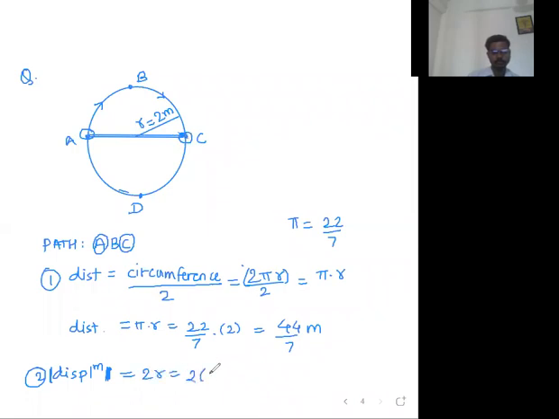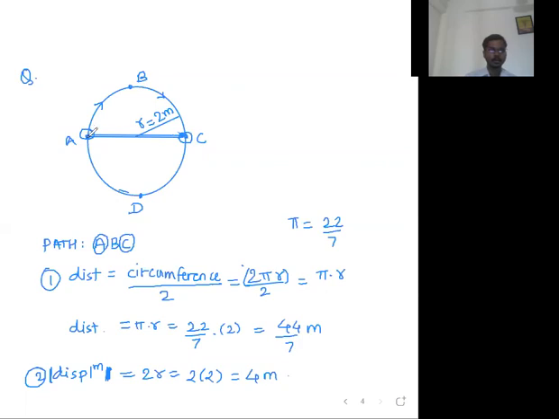Radius is in meter. Meter is a standard unit. No need to convert. So, 2 into 2 will become 4. Ultimately, displacement is shortest path length, so unit should be of length. So, it will be meter. Reply me in the chat box, clear and written up to this point, everyone. Tell me.